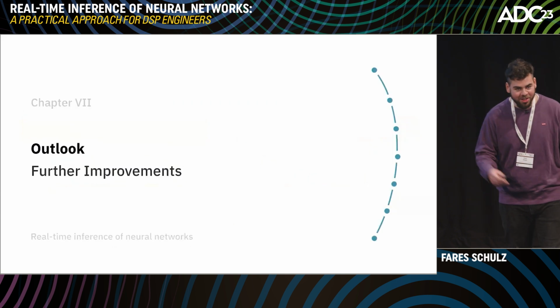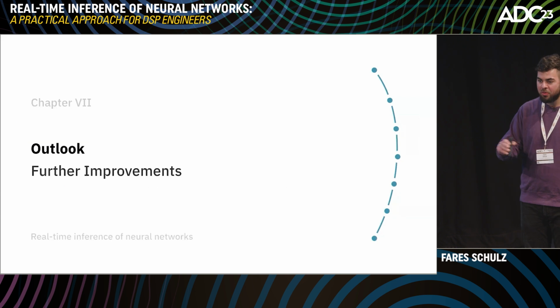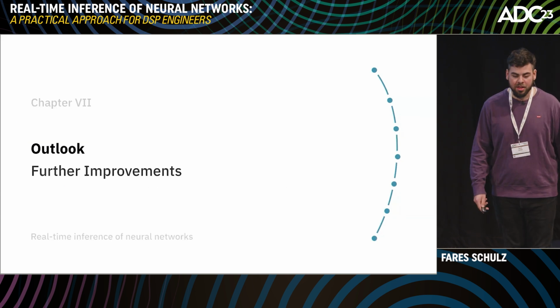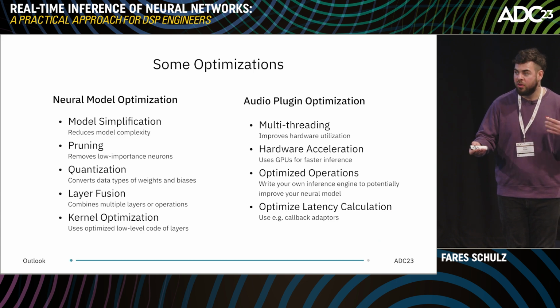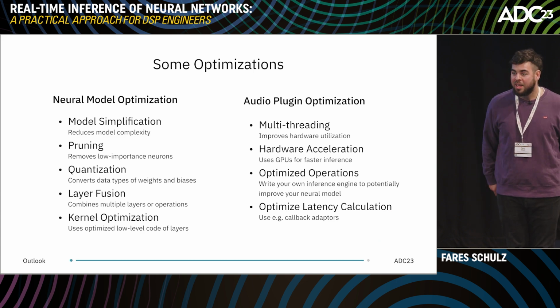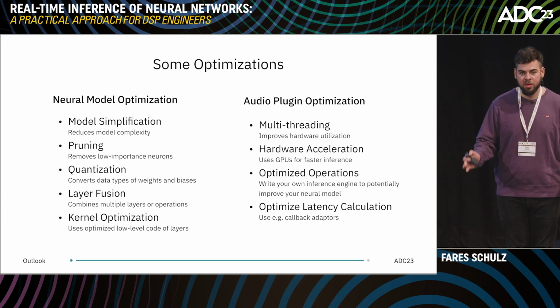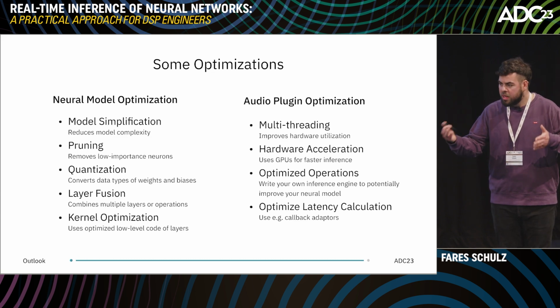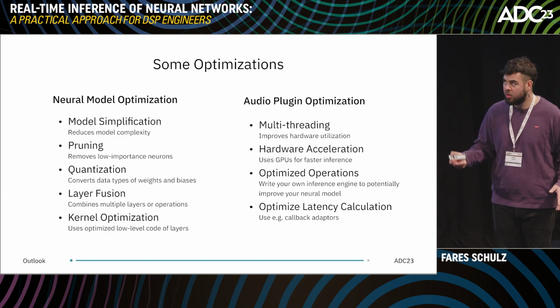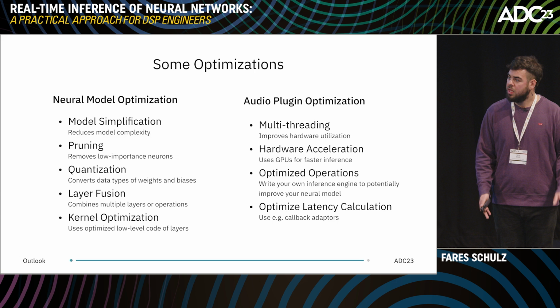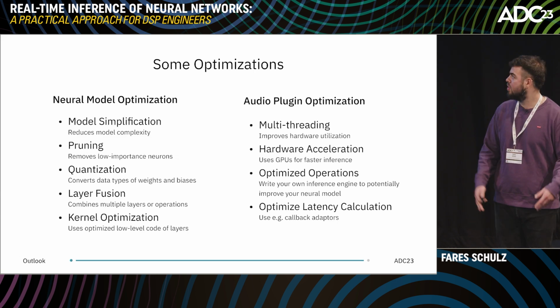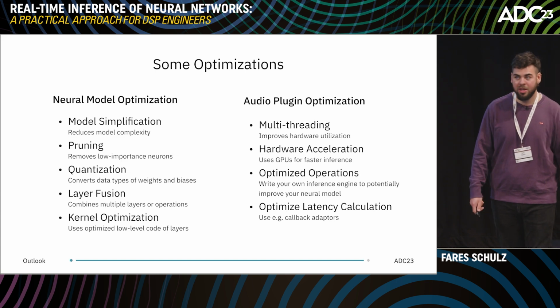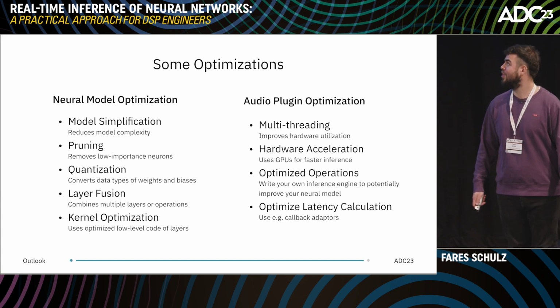So now we come to the last part of the presentation. First we're going to have a short outlook. We want to talk about how we can further optimize those neural networks, or at least give you some keynotes, so you can optimize your neural network model on the model side, in the training process, but you can also optimize the architecture, or optimize the network in the real-time environment. Those are only some keywords. We will upload the slides afterwards, as Valentin already said. So if you need a starting point to further optimize your neural network, here are some points.